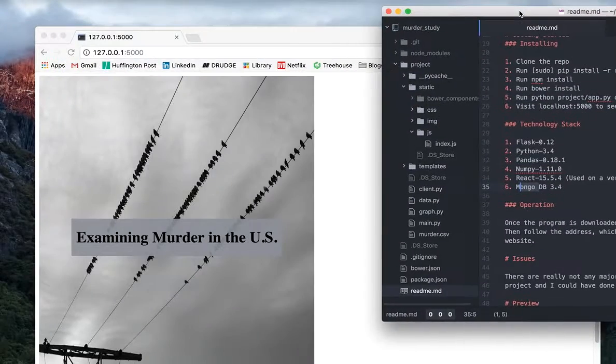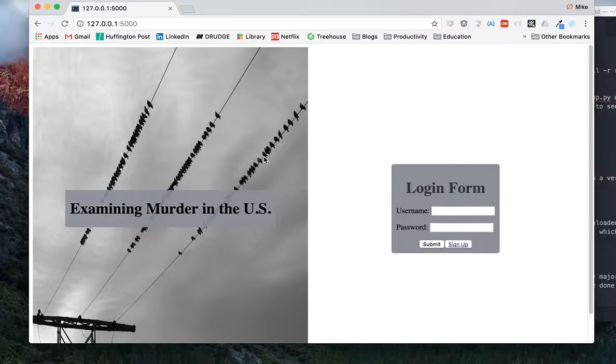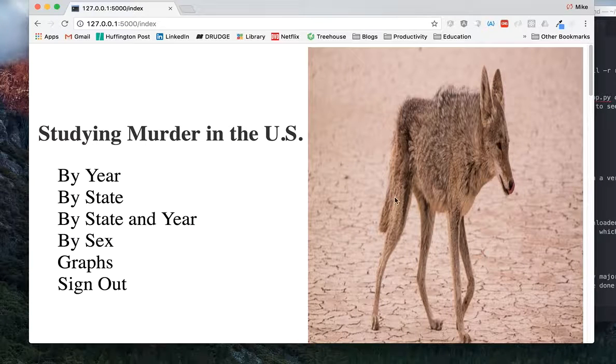And now I guess I'll just show it. So here's my homepage, a login form right here. I wanted to go for a dreary feel, kind of down, because it's looking at murder, a dark subject. As my wife said, I guess I made it too dark, and you'll see as soon as I go in here. She did not like this wolf right here. She thought it was a skinny, decrepit-looking wolf, so it got her kind of angry.